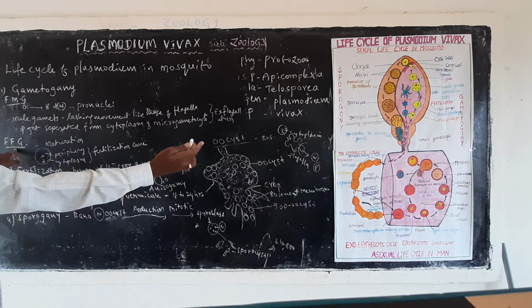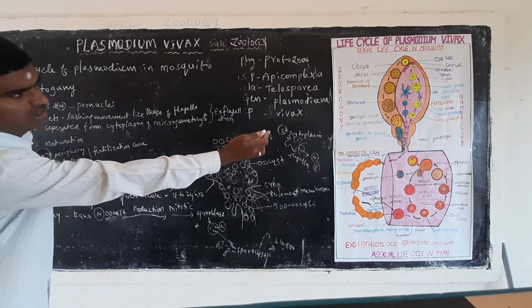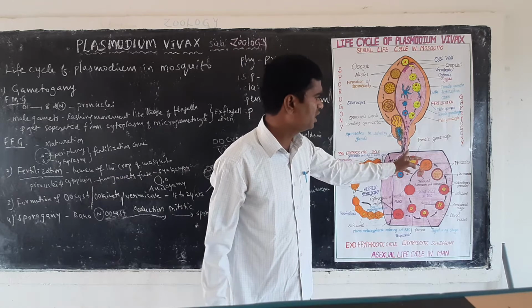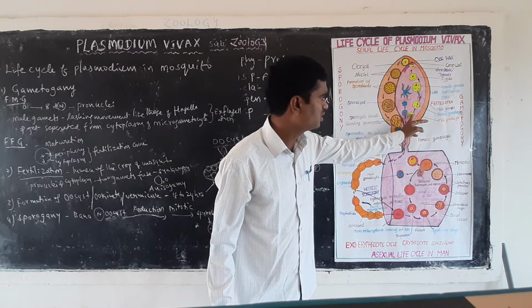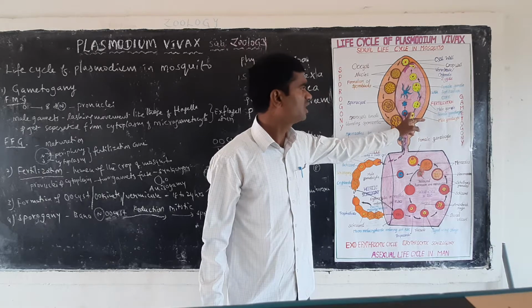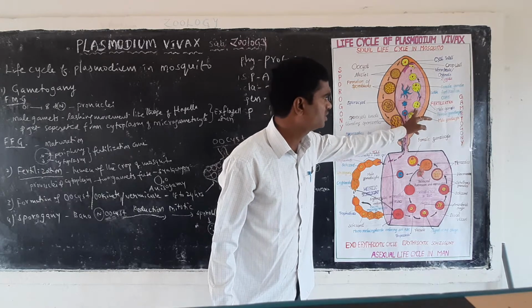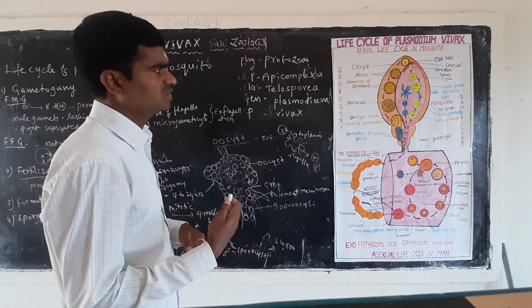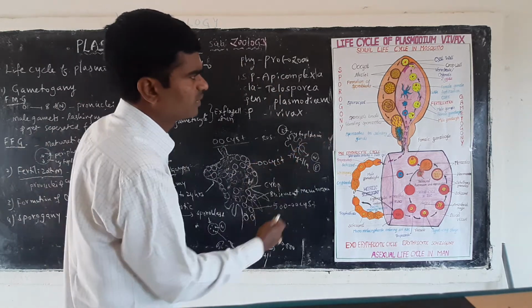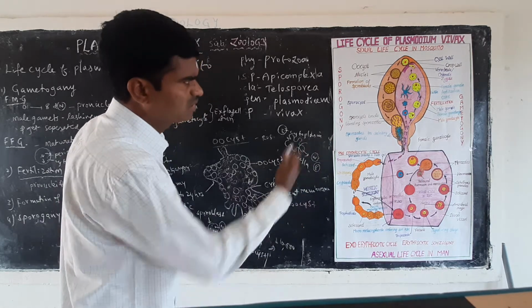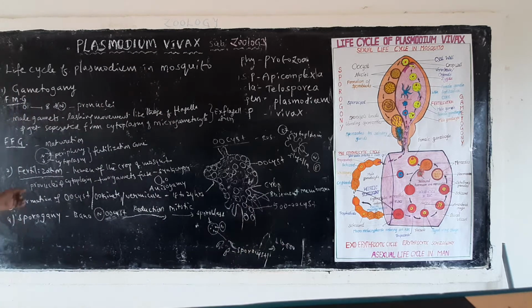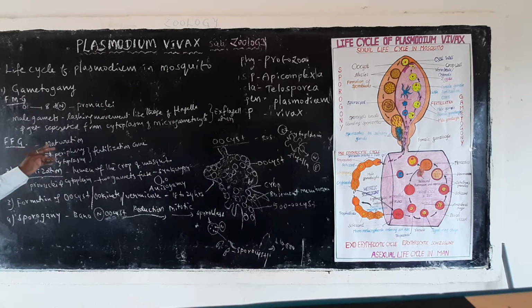Now, female gametes are forming from which stage? Whenever they take human blood, it reaches the larger-size gamete, and that is called the female gamete. Now, the female gametes undergo some structural and morphological changes. The formation of the female gamete is called female gametogenesis. Now it reaches the maturation stage.